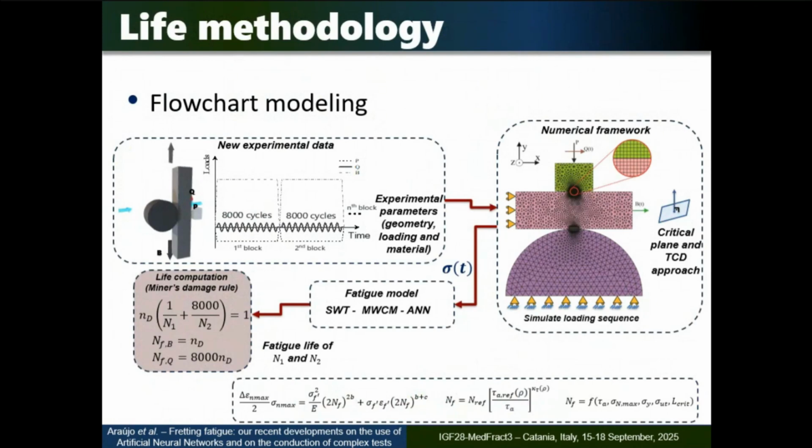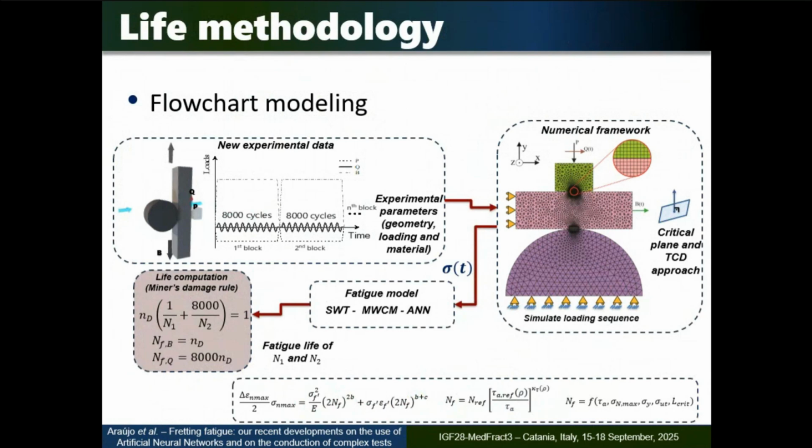Now I'm going to apply this methodology, the same neural network that seems excellent, to the previous data that I showed at the very beginning with the aircraft-like loading, okay? How do we do that? Similar thing, finite element analysis, remembering that the load is this one, okay? The contact configuration is cylindrical, so we do here the finite element, compute the time varying stress tensor at the critical distance and using critical plane models.